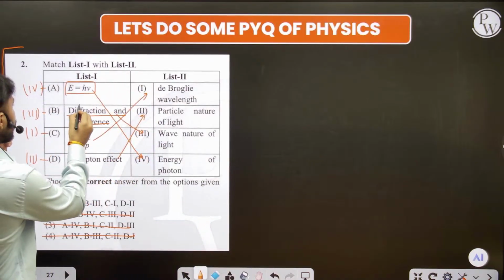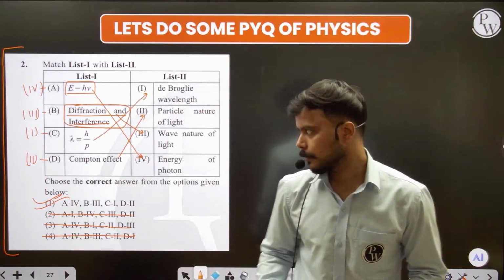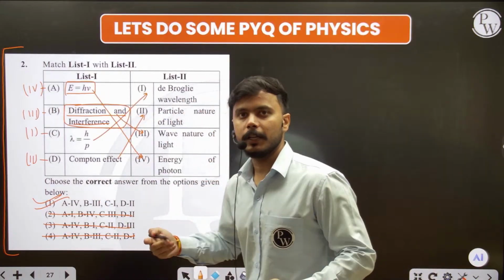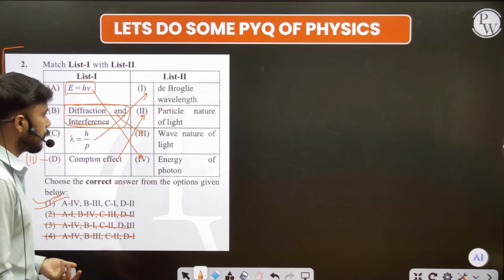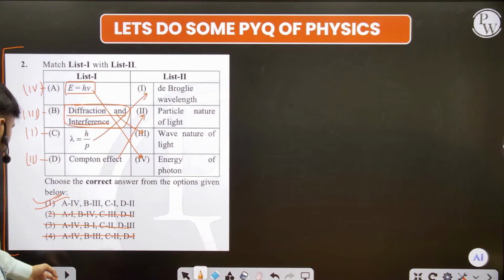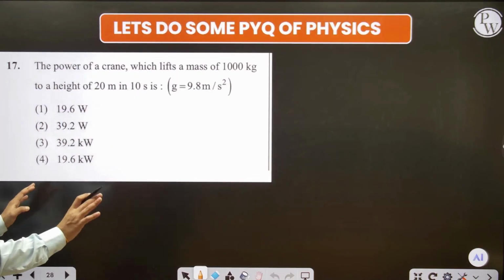Now this is actually just the definition of that particular chapter. Diffraction, interference. What is this? Wave nature. Split, single split, double split. Simple. What tells about the nature of the wave? Simple, yaar. Don't feel like it's a paper. It's not like a paper. Paper is paper. Don't worry.